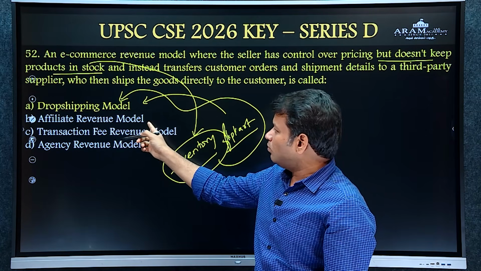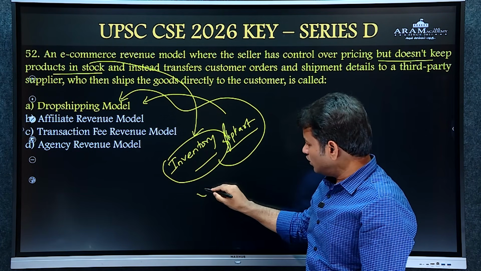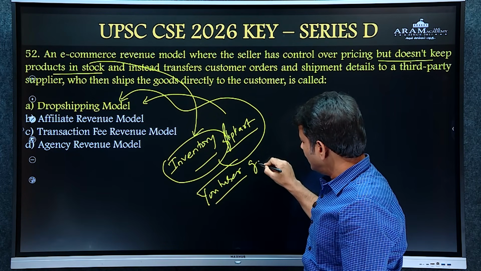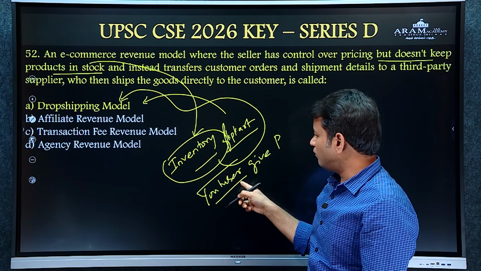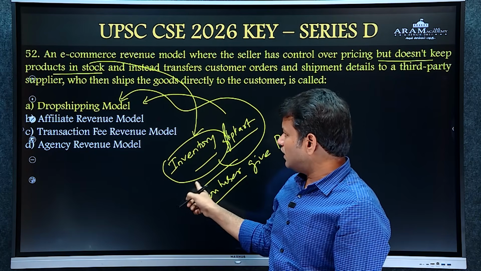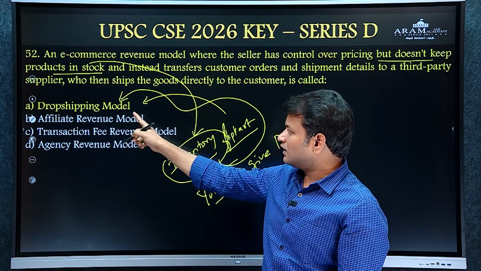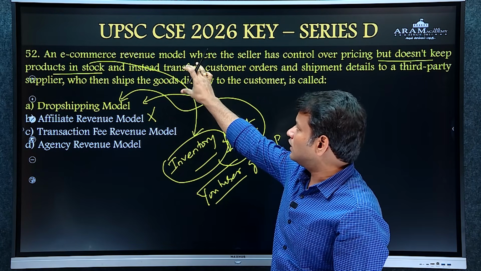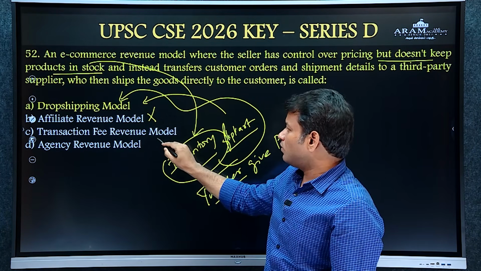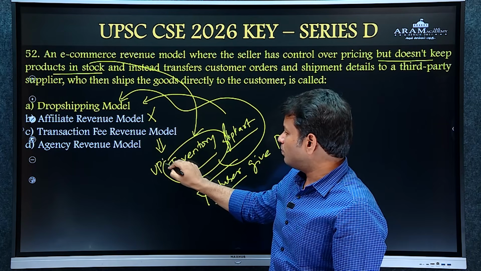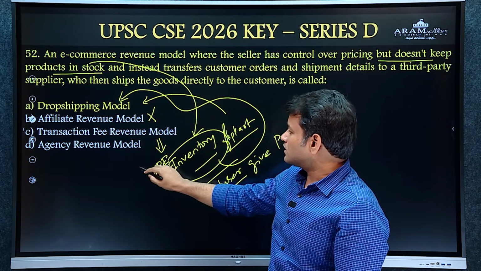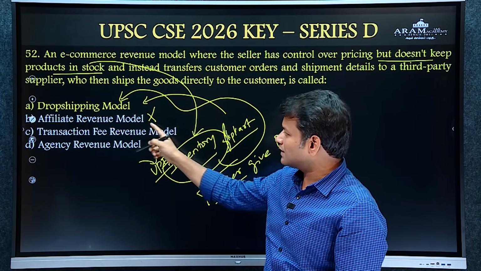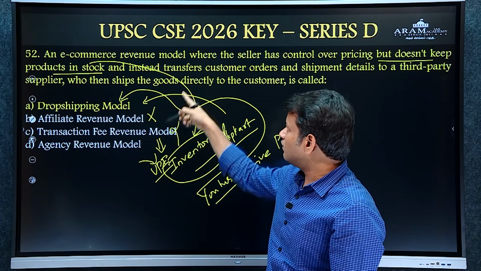In the affiliate revenue model, for example, a YouTuber gives a link about a product in his YouTube video, and according to the number of clicks, he will get revenue. That is known as the affiliate revenue model, which does not fit the question. The transaction fee revenue model is just like UPI transactions. For every transaction, the platform gets a commission. It is also irrelevant to the question.